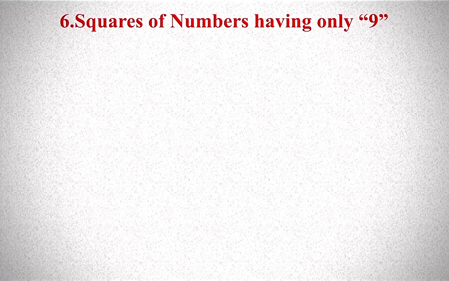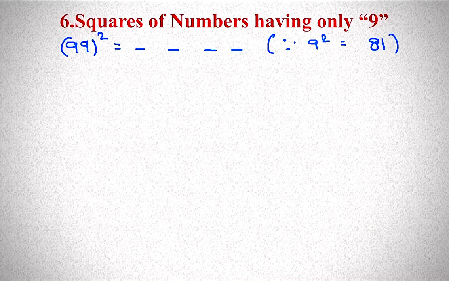Next, squares of number having only 9 means 99 square. How many digits will you get? 4 digits. This is also implemented as per squares of numbers having only 3 and 6. So 9 square, 81. At the end, keep 1 here. Middle value 8. 8 next number 9. And 1 previous number 0. So 9801.